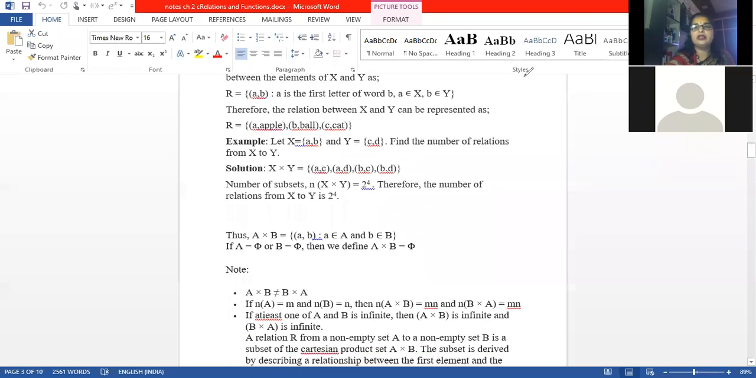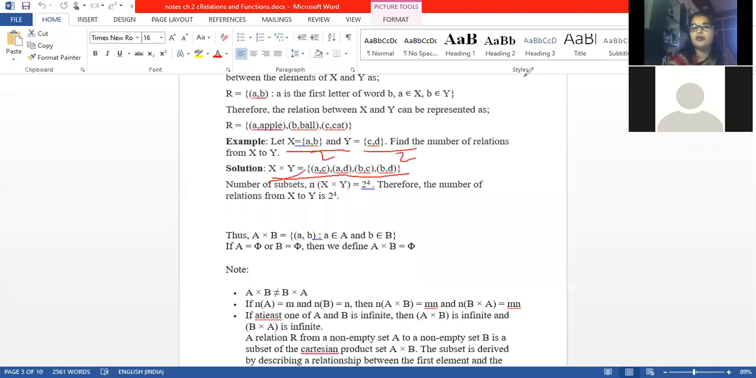Come to the next thing. Just see the relation. If X is equal to {A, B} and Y is equal to {C, D}, find the number of relations from X to Y. I told you earlier only, number of relations are what? Subsets of it. How many total ordered pairs will we have in X and Y? It is having two elements, it is having two elements.